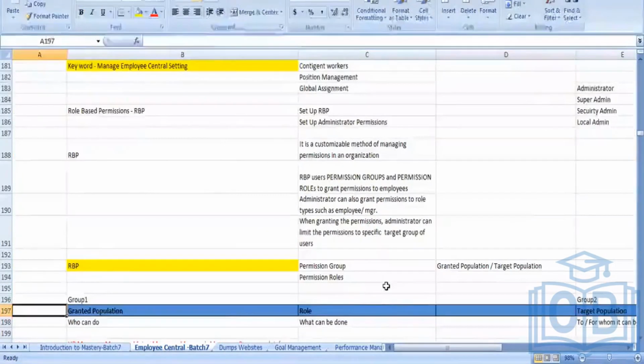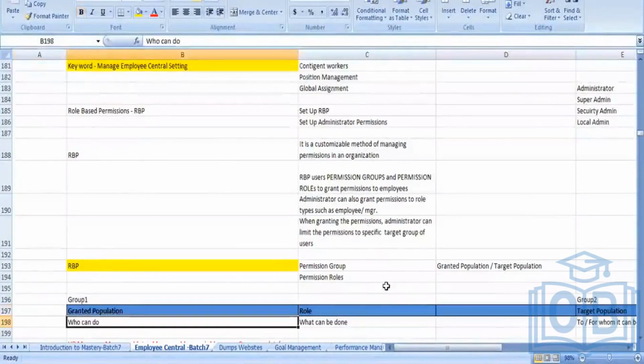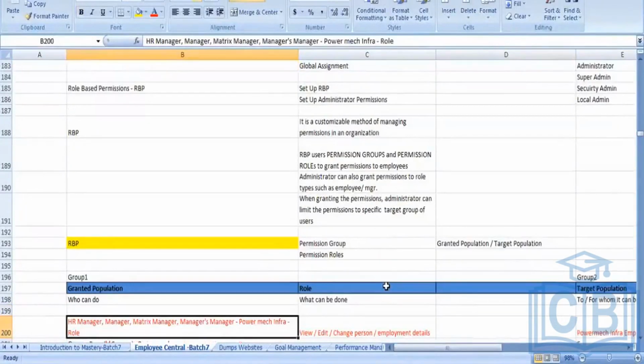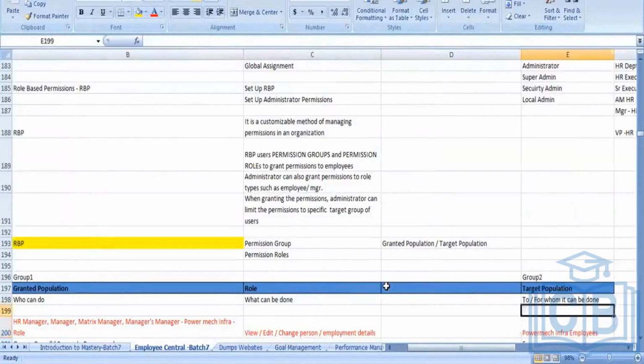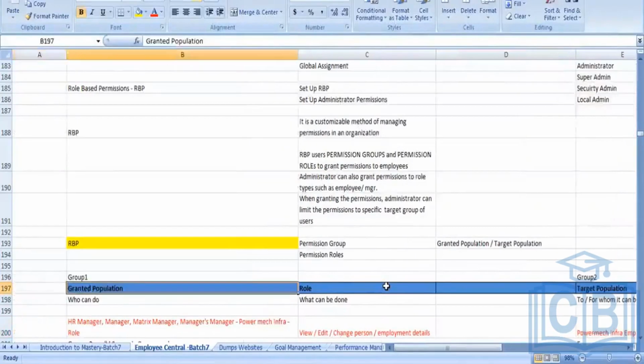Who is doing this? You are doing it. The manager, the HR matrix manager for that particular company, who can do that is the HR admin of that Germany location. He is getting the access to handle 100 staff. Yes, exactly. He is getting the access to handle 100 employees. Those 100 employees will act as the target population. Correct? And for doing the changes, he is being nominated. He will act as the granted population.